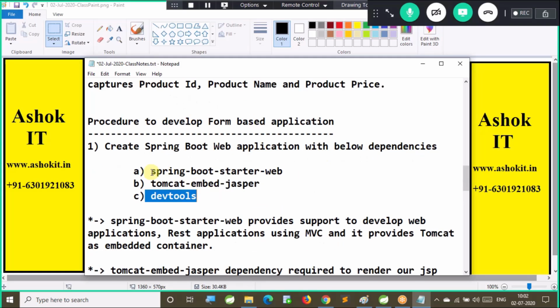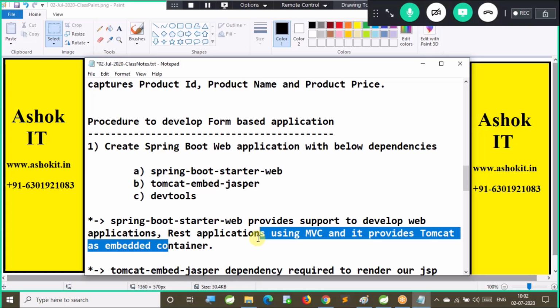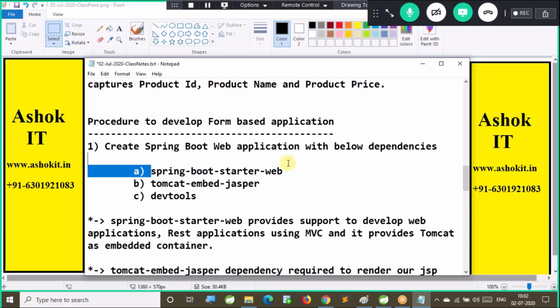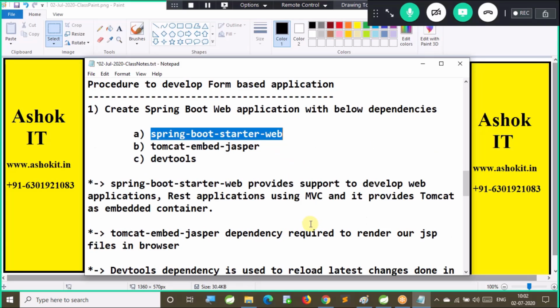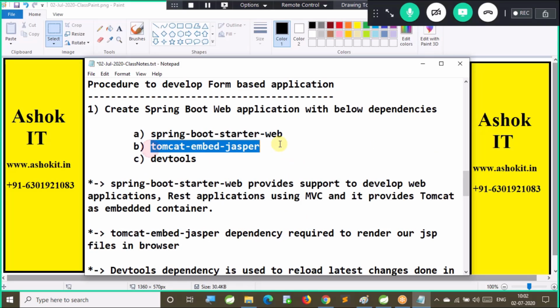What is the purpose of the first dependency? You can develop web applications and REST applications, and you also get an embedded container. Then what is Tomcat embed Jasper? This dependency is required to render JSPs on the browser. If you don't add it, whenever you send a request, your JSP will be downloaded in the browser. I don't want to download the JSP page. I want to render it. For that, the second dependency.